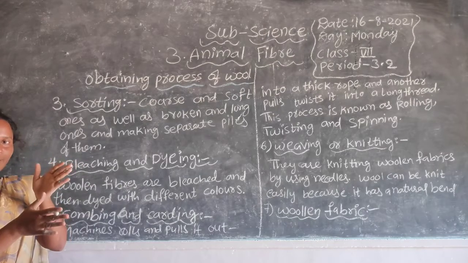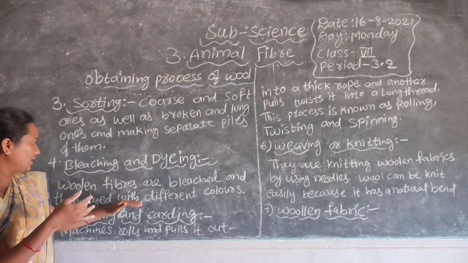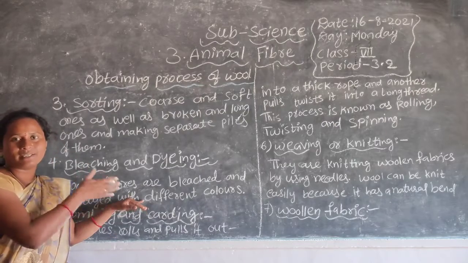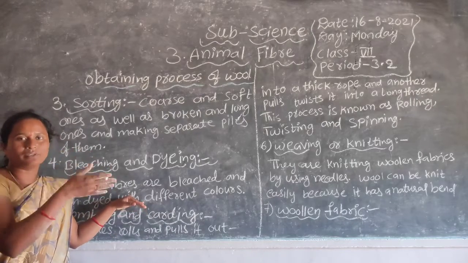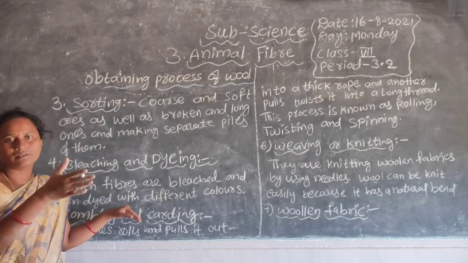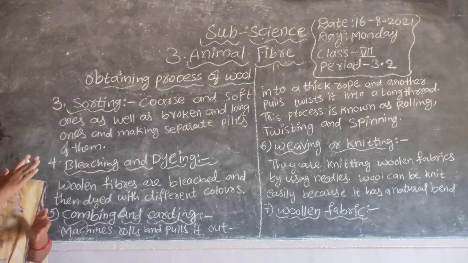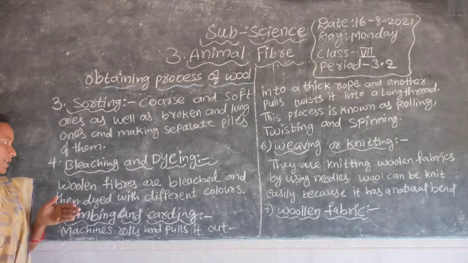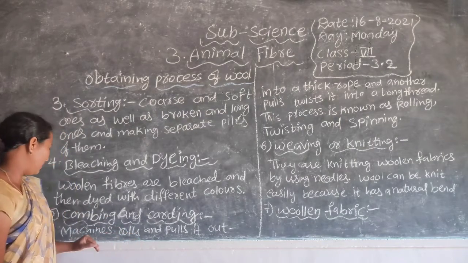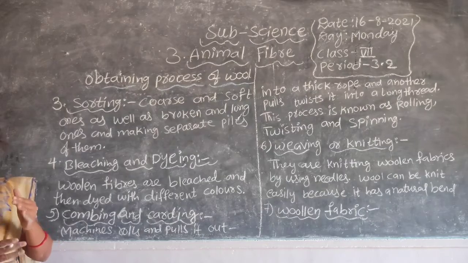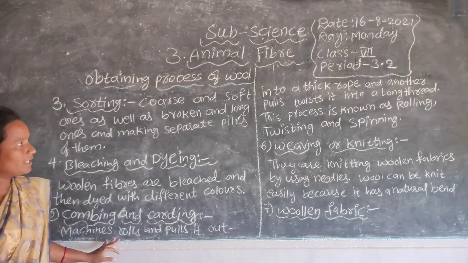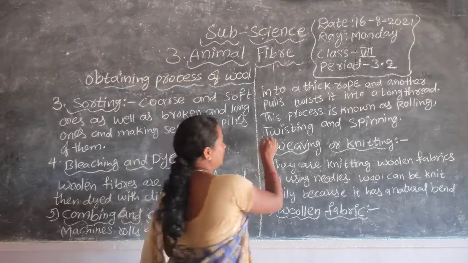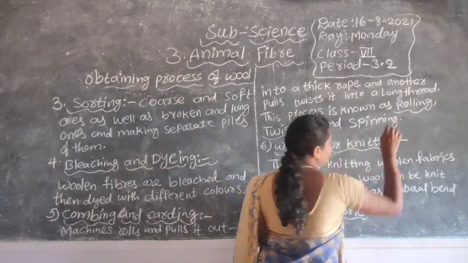There is a machine for bleaching, and after bleaching and before dyeing, they comb the hair, softly combing and parting it. After the machines, rollers and twisters are present. Rollers and twisters.